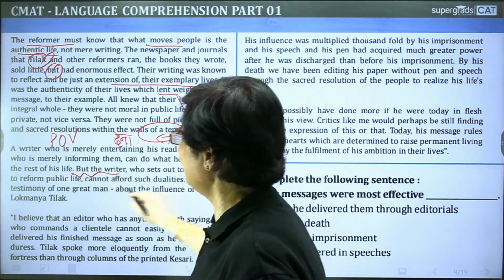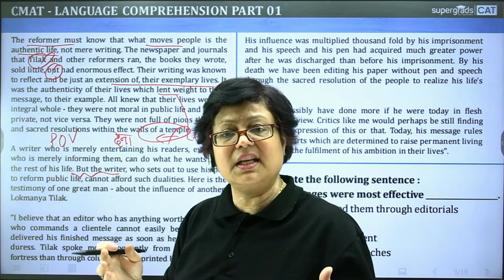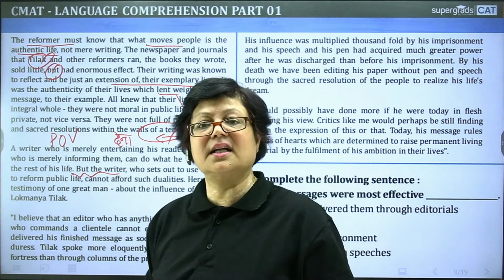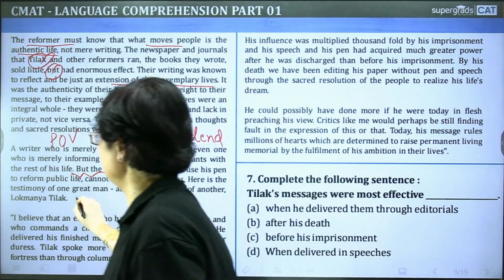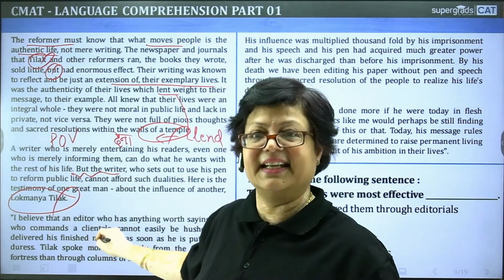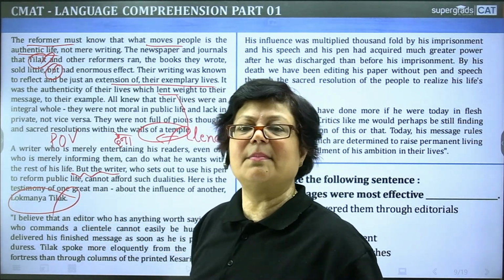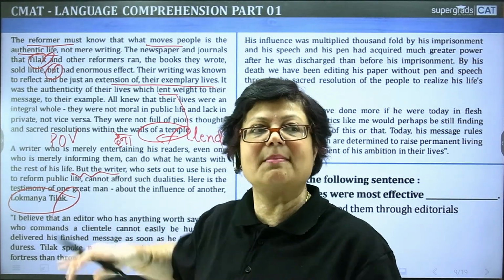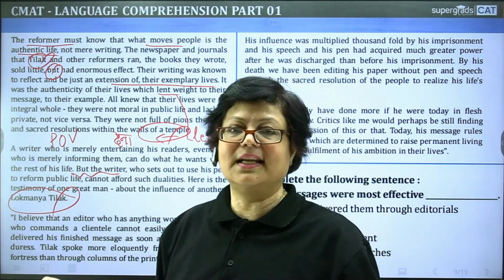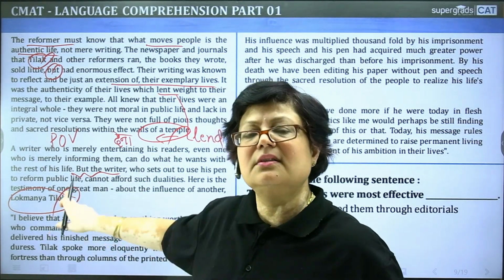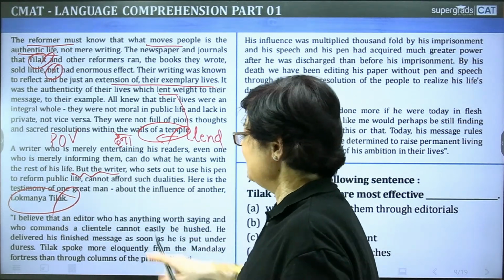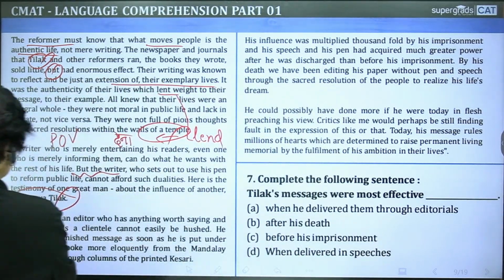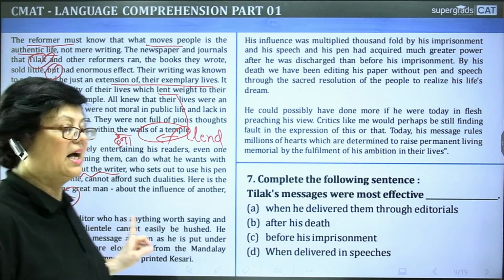ठीक है? Here is the testimony of one great man. Testimony is proof, evidence of one great man about the influence of another, लोकमान्य तिलक. ठीक है, सो हम टॉपिक पर अब जाकर आए हैं, राइट? So the writer is talking about लोकमान्य तिलक and he is making some more observations about the reformers and what they write, ठीक है, with special reference to बाल गंगाधर तिलक. I believe that an editor who, अब देखो जो कोट्स में आते हैं, कोटेशन मार्क्स है ना, ये इंपॉर्टेंट, ये कोटेशन मार्क्स में आ गए हैं, ये बड़ा हमें ध्यान देना है.